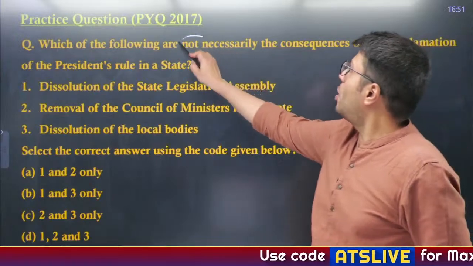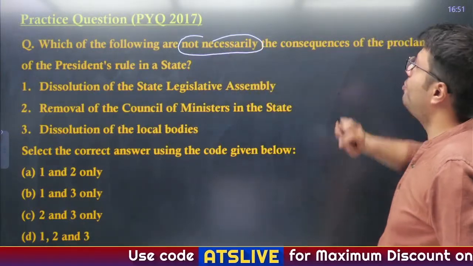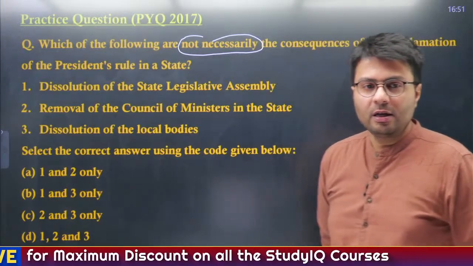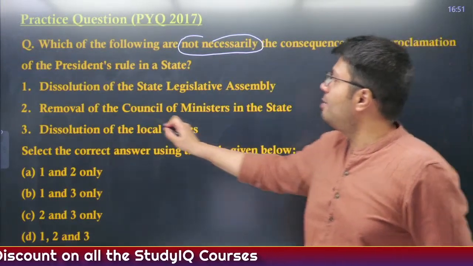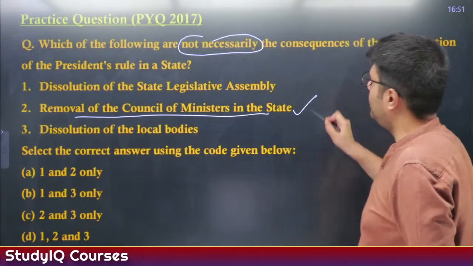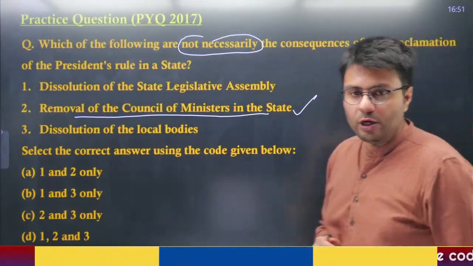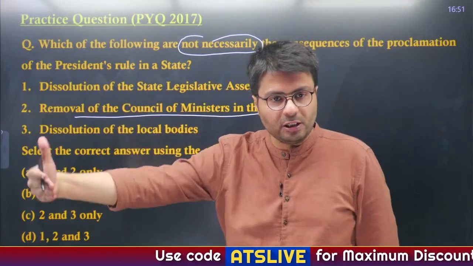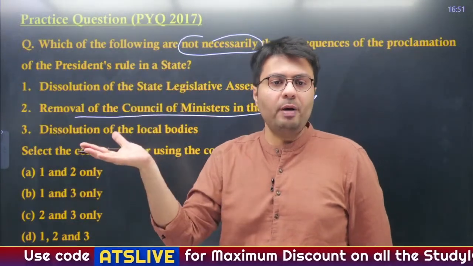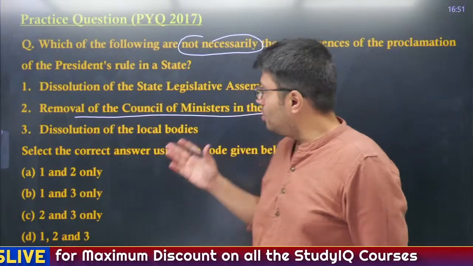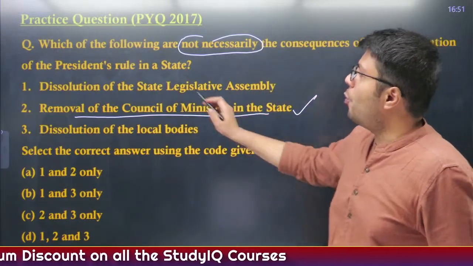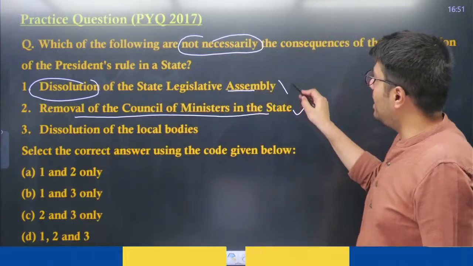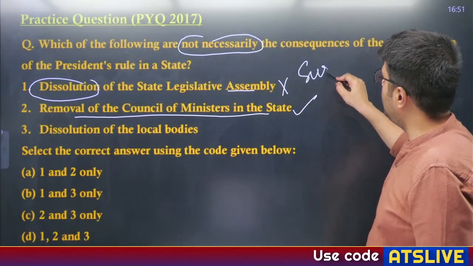Which are not necessarily the consequences of proclamation of President's rule in a state. Well, removal of Council of Ministers in the state, this sure happens, because I have told you the first order of business is that you remove the Council of Ministers of the state, you remove the Chief Minister, and the head of the government becomes the governor, right? So this sure happens. Now what about dissolution of State Legislative Assembly? It is incorrect, because I told you suspension happens.